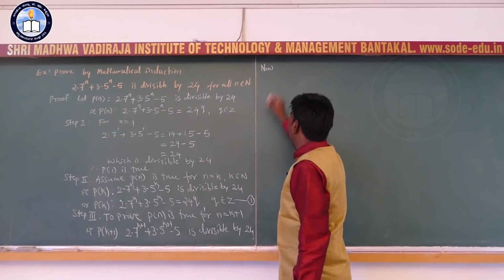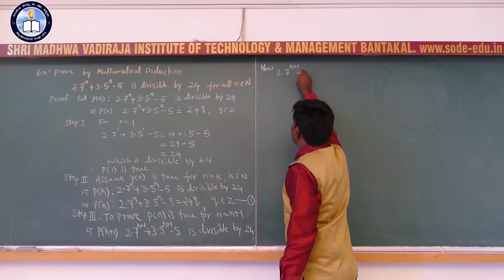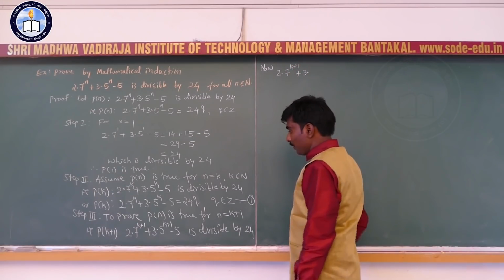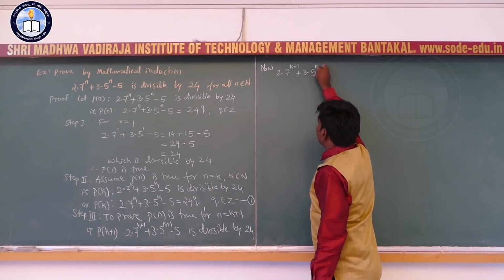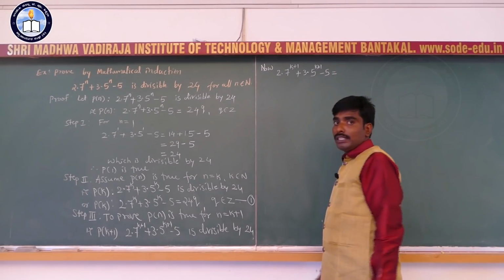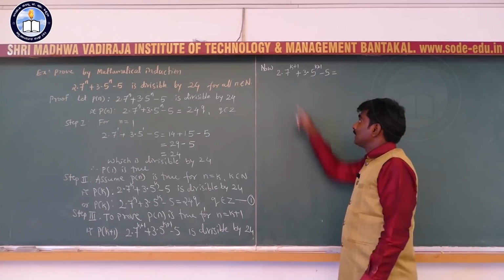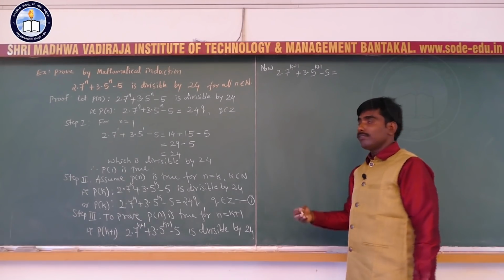Consider 2 into 7 raised to k plus 1 plus 3 into 5 raised to k plus 1 minus 5. Using the laws of indices, 7 raised to k plus 1 can be written as 7 raised to k into 7.